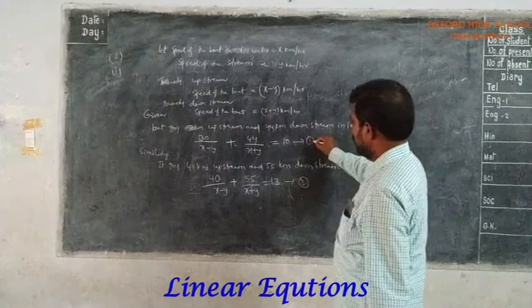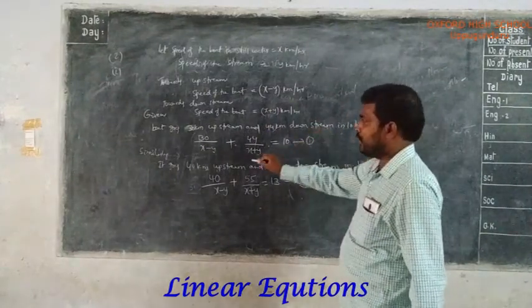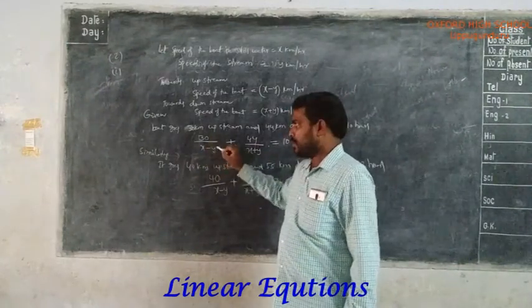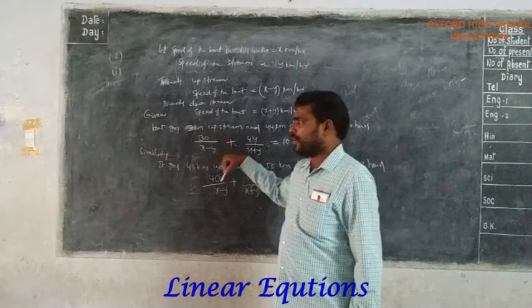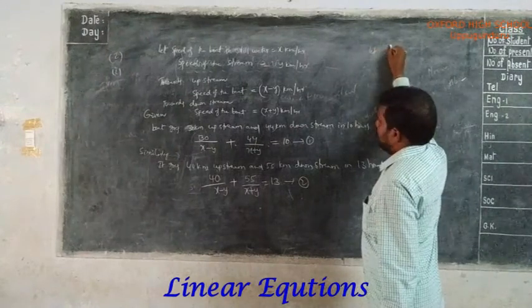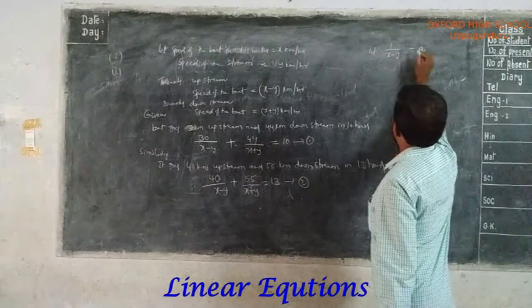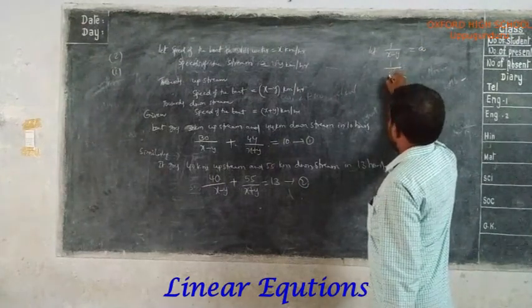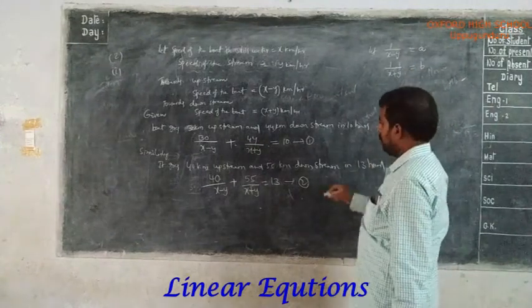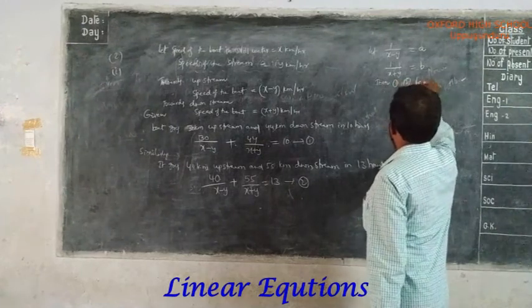Similarly here, to convert these two into a pair of linear equations, these two are already in terms of the variables x and y. That's why don't take the variables as x and y. You can take any different variables. So let 1 by x minus y equal to a, and 1 by x plus y equal to b. Then equations 1 and 2 become,